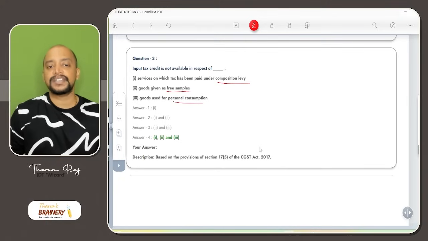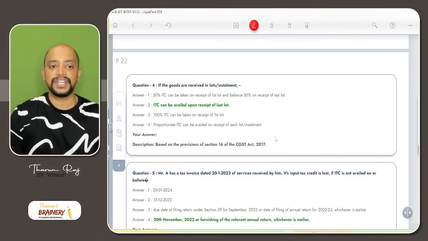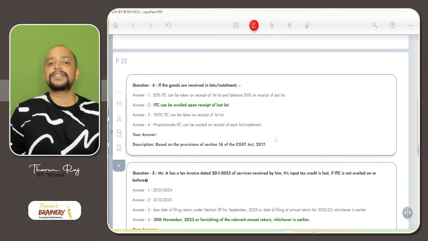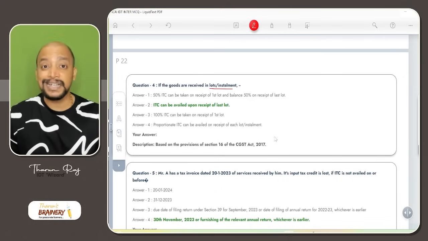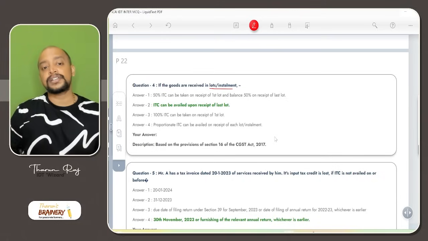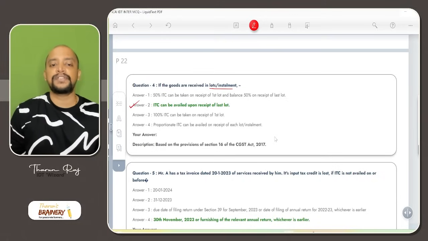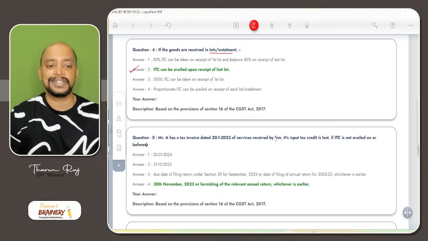Goods used for personal consumption also, ITC not available. So in all these 3 cases, ITC not available. Then next one, question number 4. If the goods are received in lots or installments, when can we take ITC? Only on receipt of the last lot or installment. ITC can be availed upon receipt of the last lot or last installment.